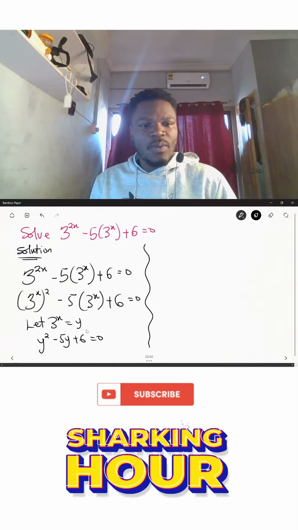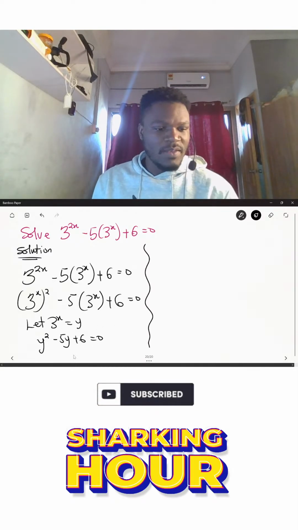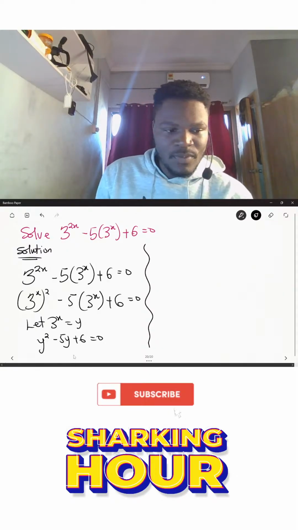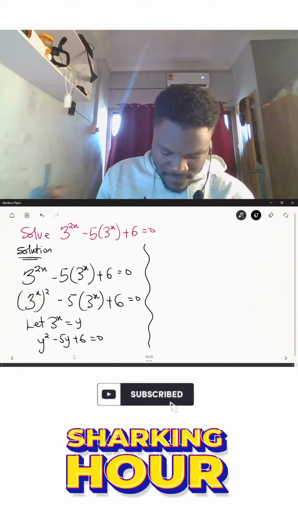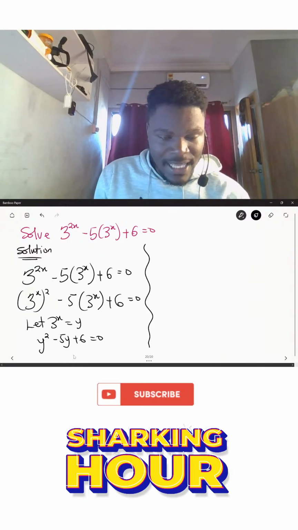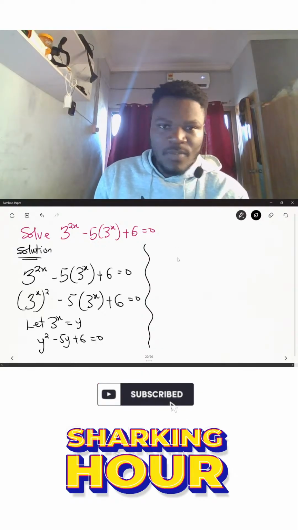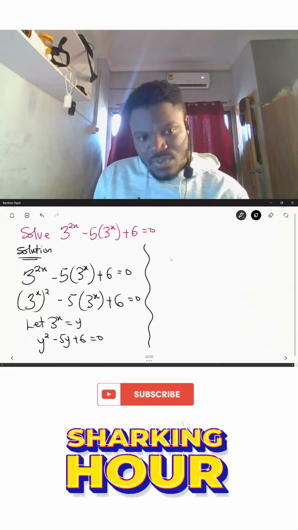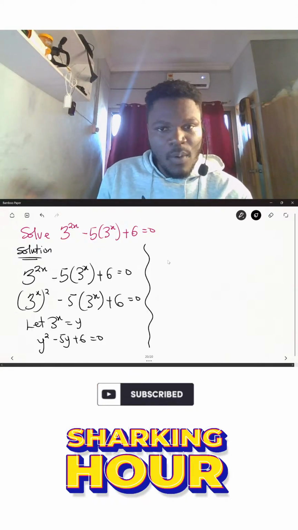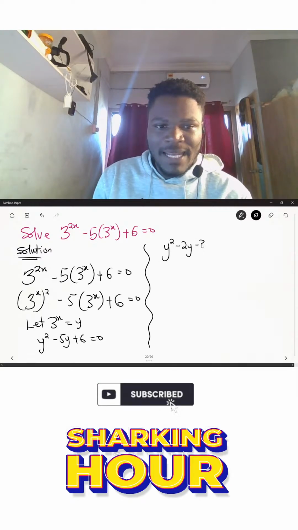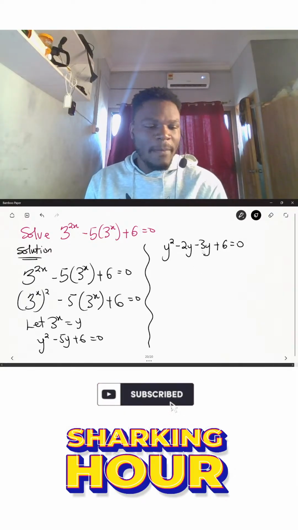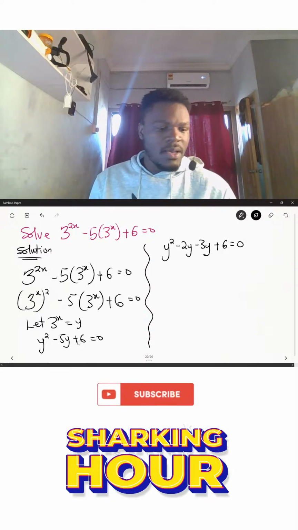Now from here we see that 1 multiplied by 6 will give us 6. So which two numbers do we multiply to get 6, and when we add, we get −5? We can see that −3 and −2 give us that precisely. When we multiply them, we get +6, but when we add them, we get −5. So this expression becomes y² − 2y − 3y + 6 = 0. That way, the −2y − 3y still gives us −5y.